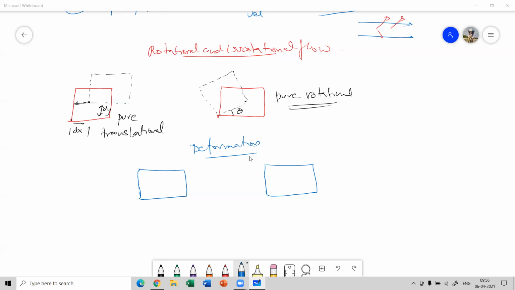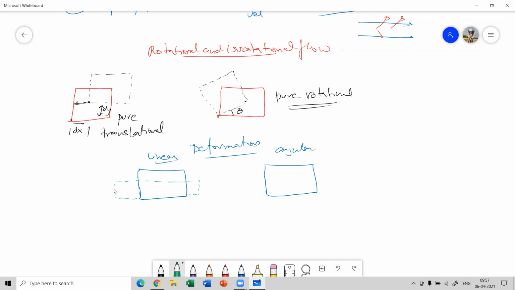Yes, so there can be deformation of the fluid body also. Now that deformation can be linear or angular. When we say linear, the deformation can be represented like this. It got linearly deflated. There is a pressure on this fluid particle and it got deformed into a linear one.